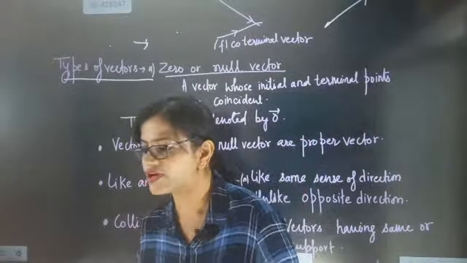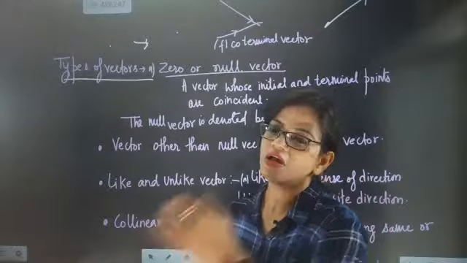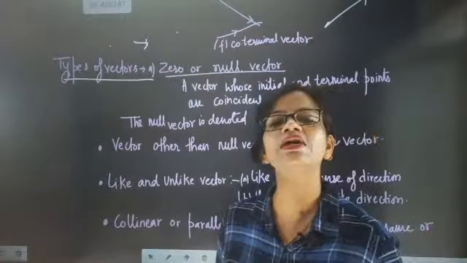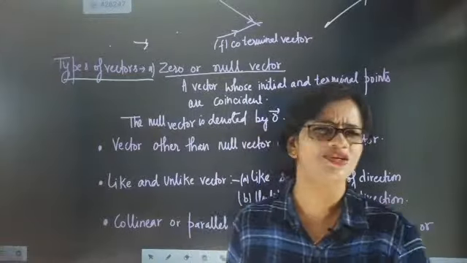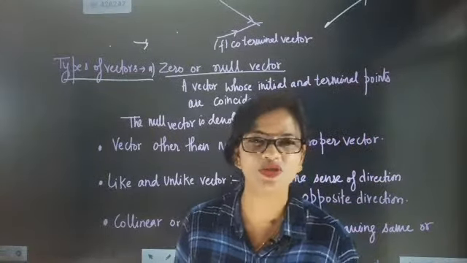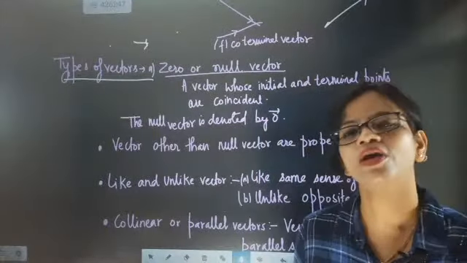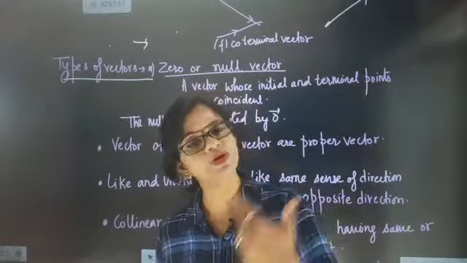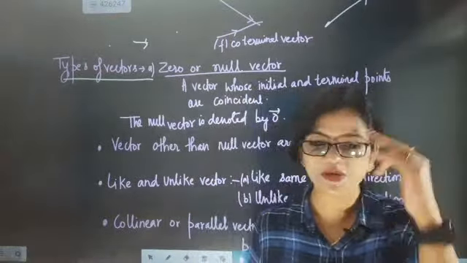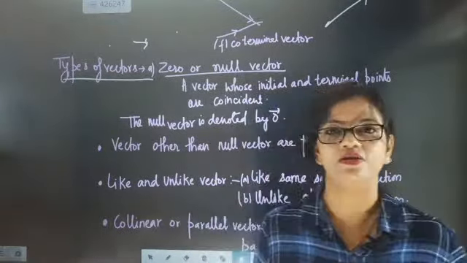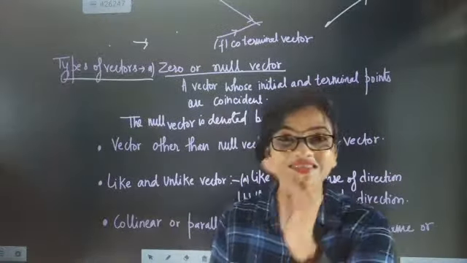Yes, absolutely correct, Riyaz. We are going to say that other than the zero vector, whichever vectors are there will be considered proper vectors, because they will have magnitude and direction. Even a unit vector is direction specified, because we add a unit vector to specify or explain a direction. Because of that, we call them proper vectors. So other vectors will always be considered proper vectors rather than null vectors.